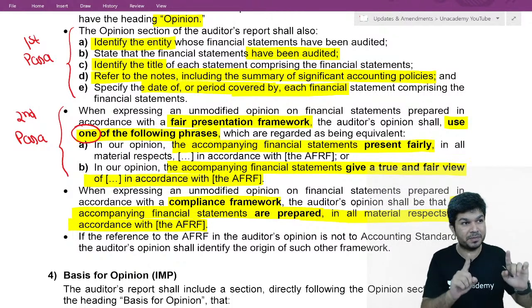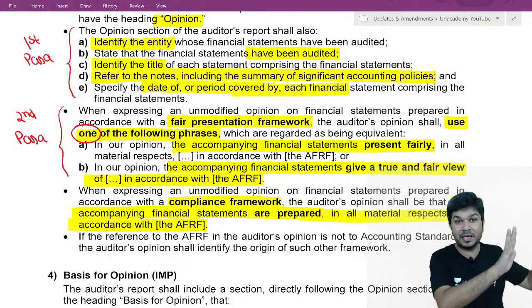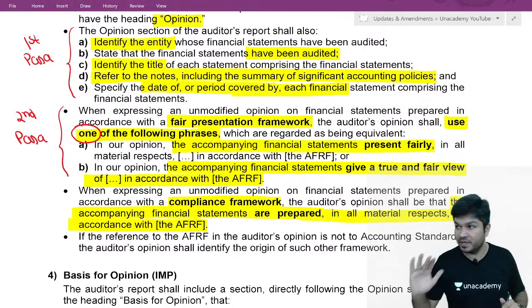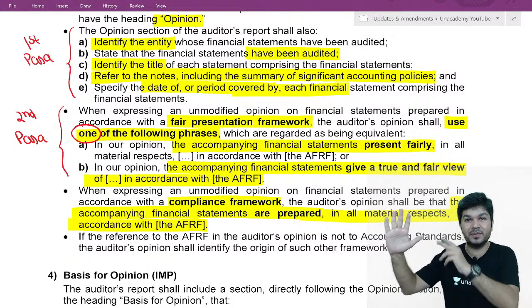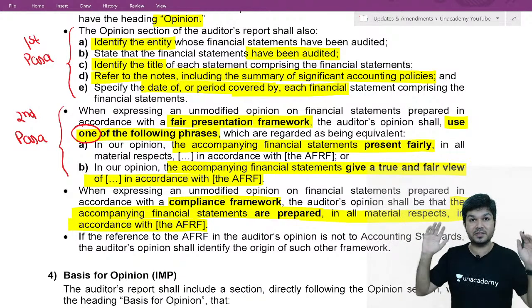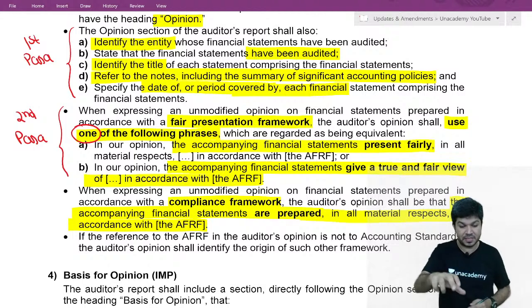If management prepared the financial statement following a compliance framework, the words true and fair will not come in our report. If they followed fair presentation, then only the words true and fair will come in our report. Hope you're clear with this. Okay, let's go to the Infosys audit report and see the first three things.